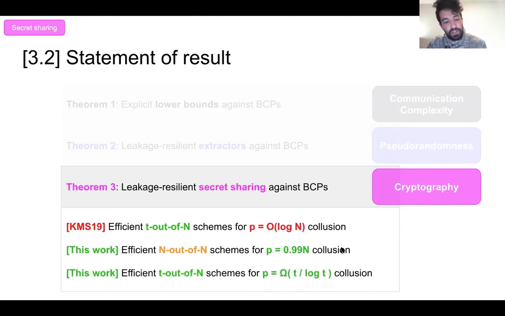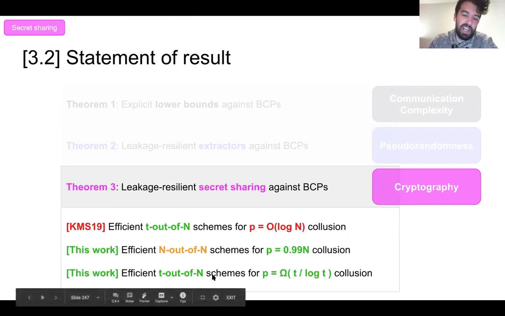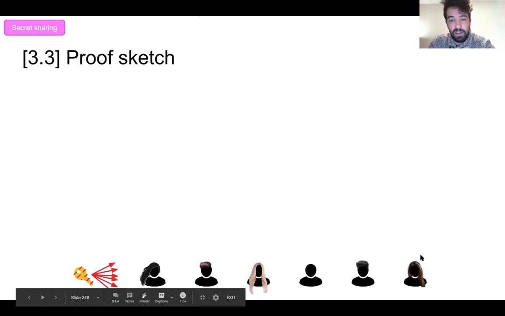But then our next result shows that we can actually construct general T out of N schemes that can handle almost as much collusion. In fact, about T over log T, which is almost optimal because it's definitely impossible to handle P at least T collusion because by definition of correctness, that'll recover the secret. So this is an almost optimal T out of N scheme in terms of leakage resilience, at least, just the collusion bound.